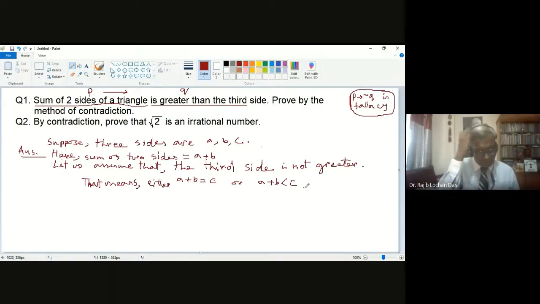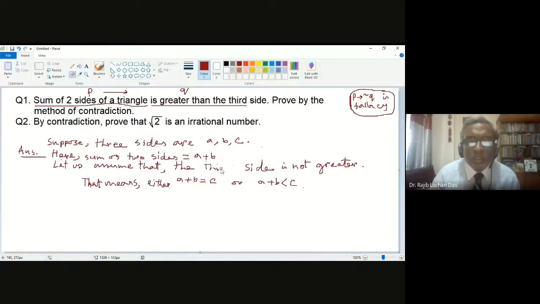Isn't it? So if it is not greater, that means... no, the writing is wrong.